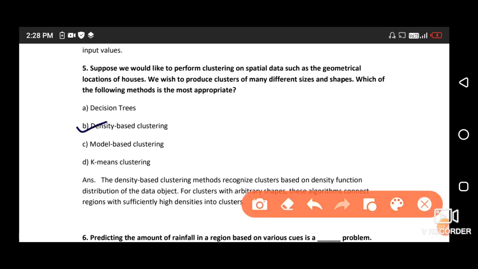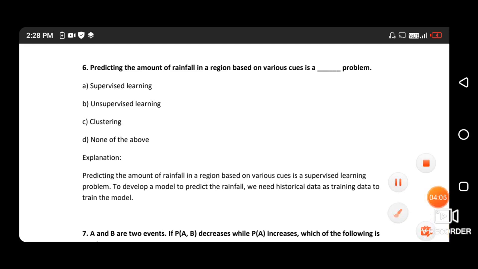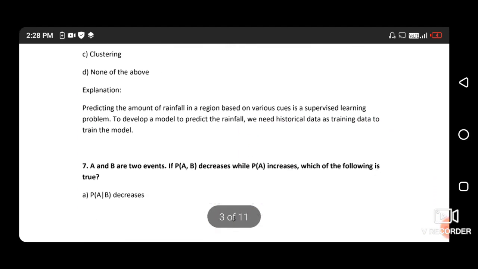Next question: predicting the amount of rainfall in a region based on various cues is a problem of supervised learning. So the right answer is option A, supervised learning, because it's just predicting some amount of rainfall.